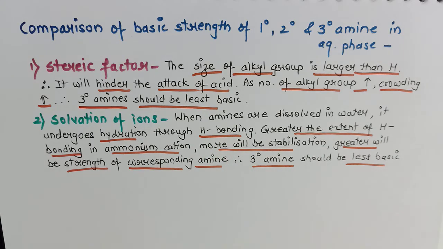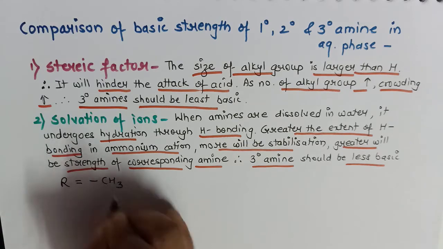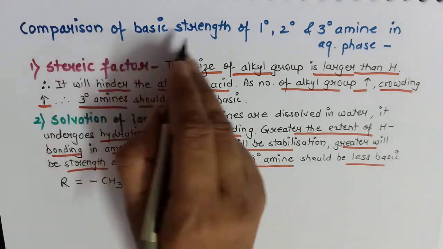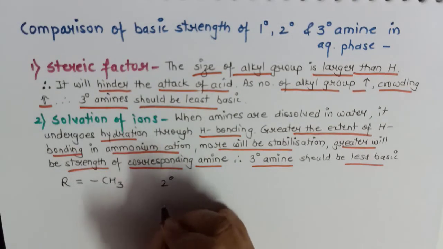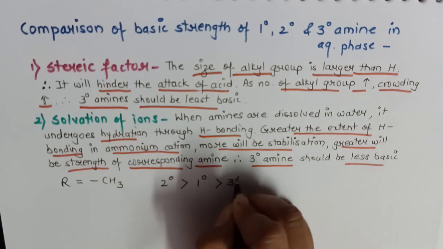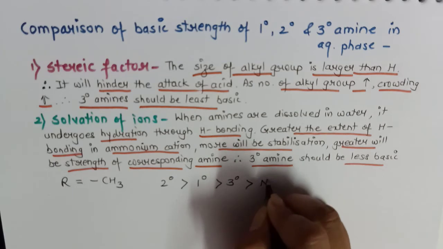Now considering both these factors, suppose the alkyl group is a smaller group such as methyl, then the order of basic strength becomes: 2 degree or secondary amine is more basic than primary, than tertiary, and obviously we have seen that all these are more basic than ammonia.